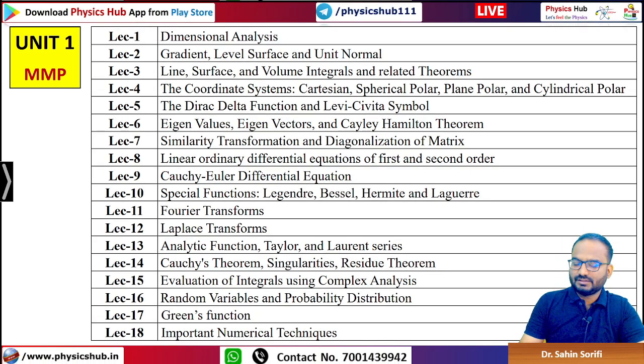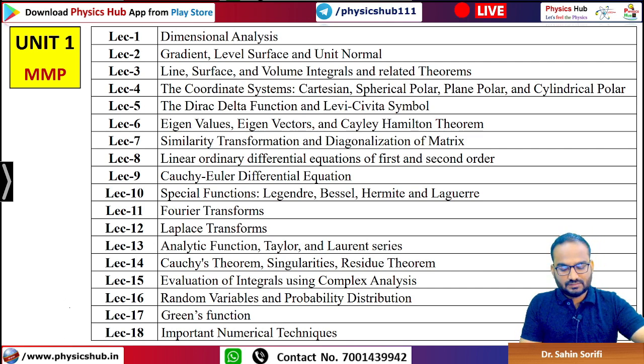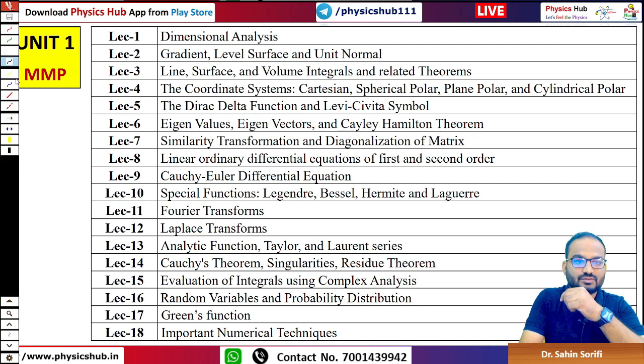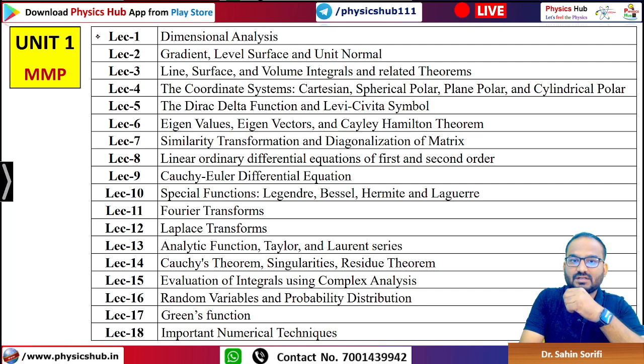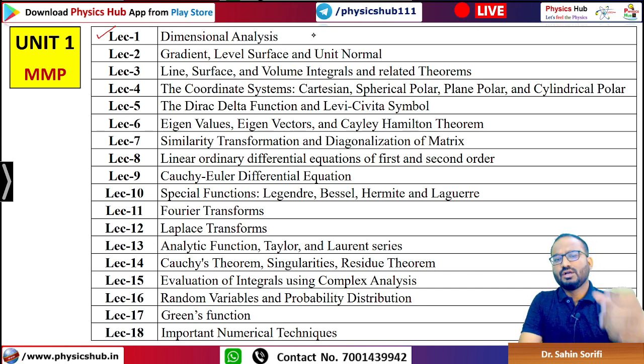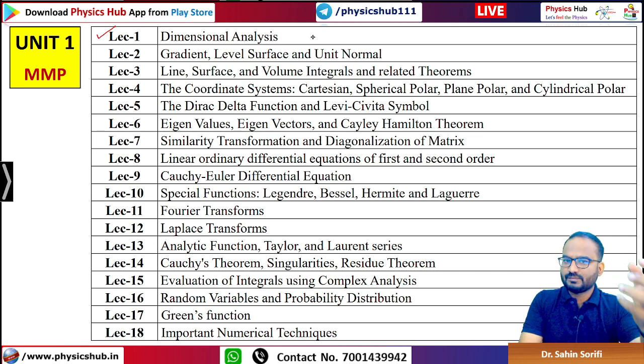The first unit is mathematical methods of physics, in short MMP. In mathematical methods of physics, you can see there are a total of 18 top most important topics. It starts with dimension analysis, which is very important. One of the questions you can expect is from dimension analysis, and sometimes questions come which are not exclusively mentioned that way, but if you use dimension analysis, then the problem solving becomes very easy and you can solve it in very less time.